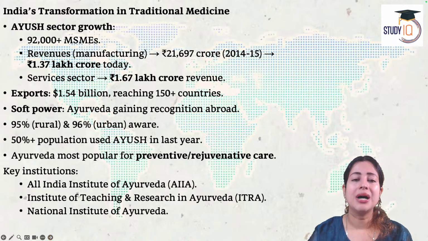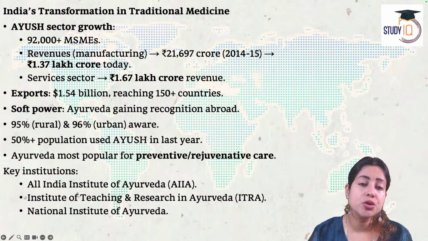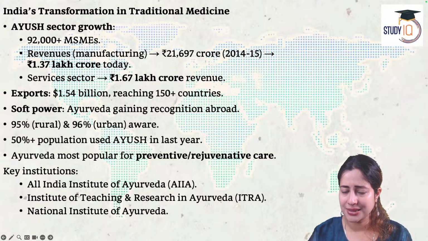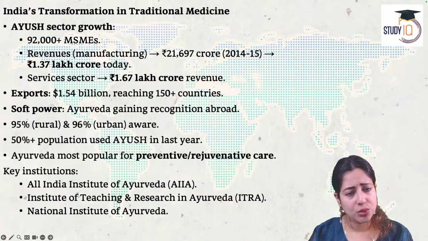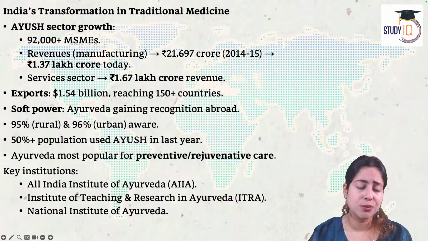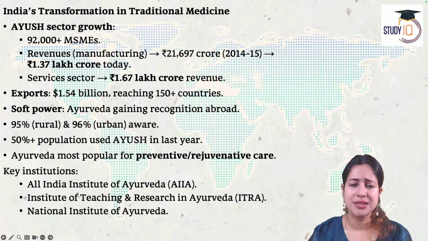Now talking about how India has transformed its Ayush sector. Ayush, as I just said, has been a separate ministry of the Indian government from 2017 onwards that deals with Ayurveda, Unani system, Siddha system, homeopathy system. It believes in a very herbal, traditional medication approach. No steroids, no harmful side effects, purely preventive and organic.